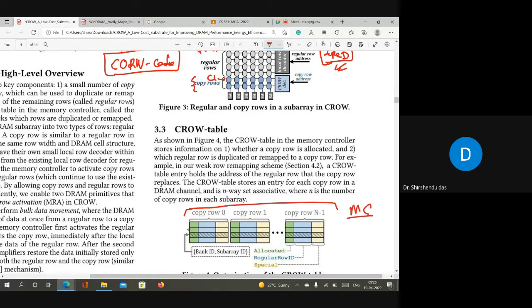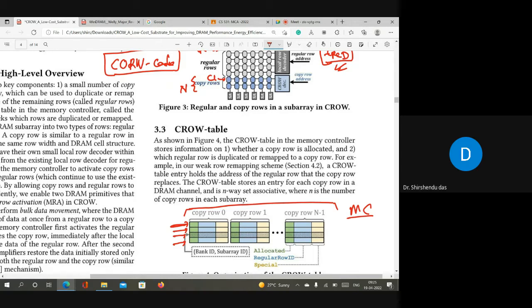And it is n-way associative. N-way associative means if there are n copy rows per subarray, then there will be n ways here. So basically there will be one row for each subarray here, with bank id and subarray id, so one row for each subarray.